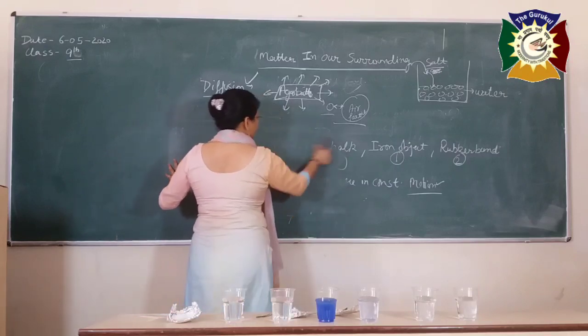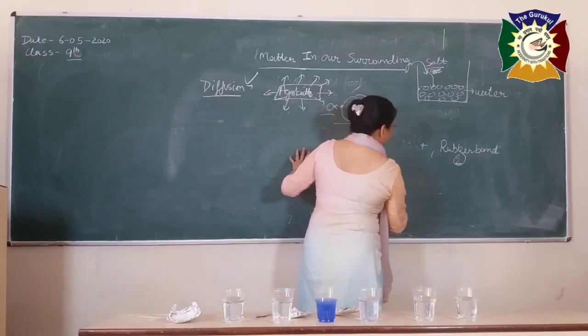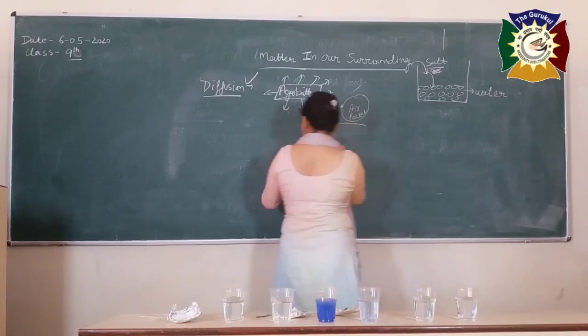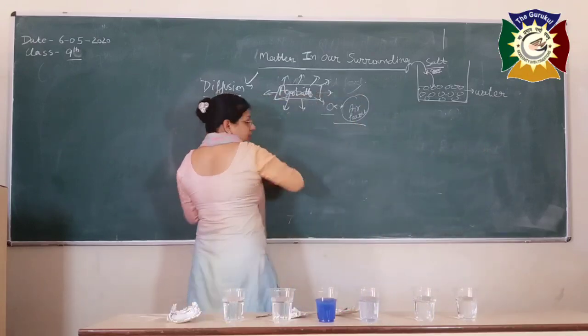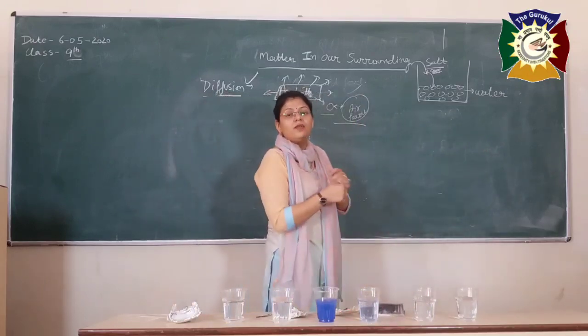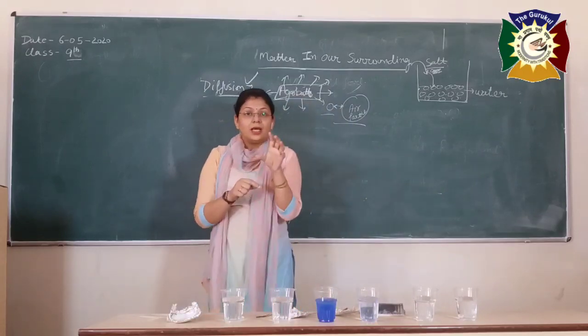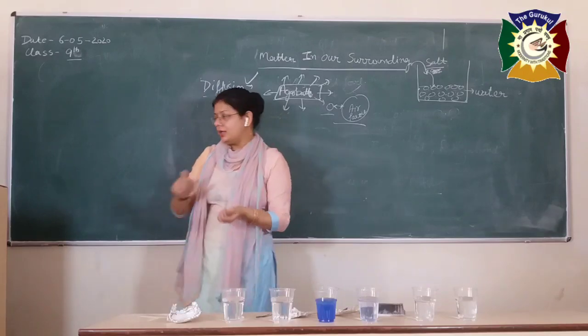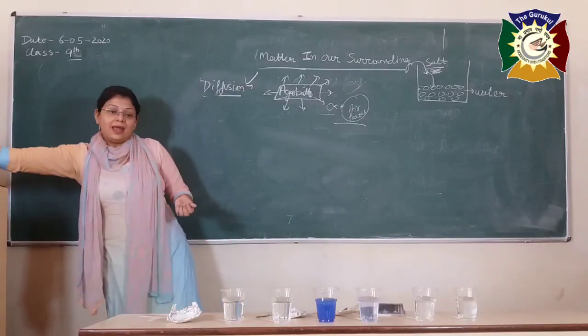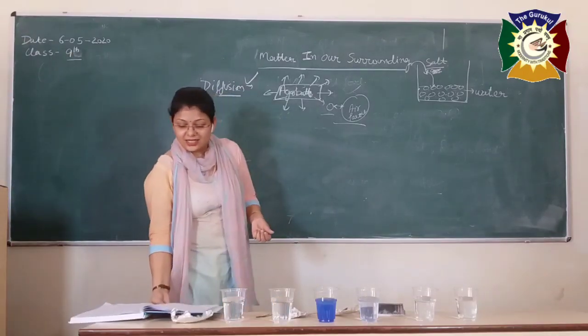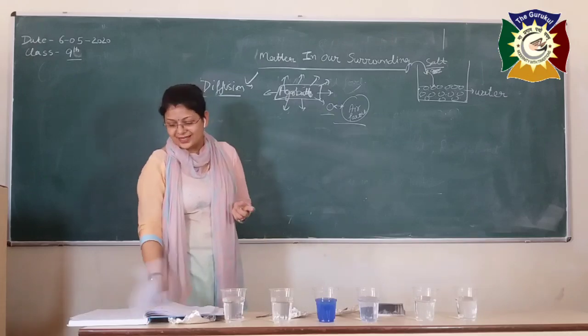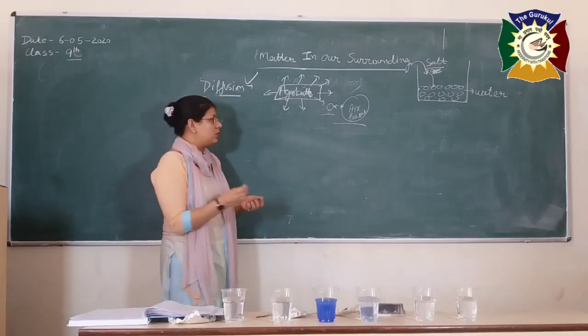Okay. Now again, in your NCERT books, there is a textual question. We are going to discuss some of these textual questions. The first one has a list of things listed in your book, and you have to classify which of the following is a matter and which is not a matter.